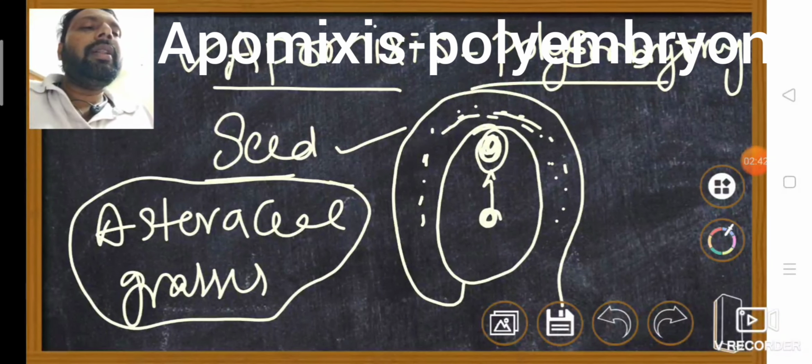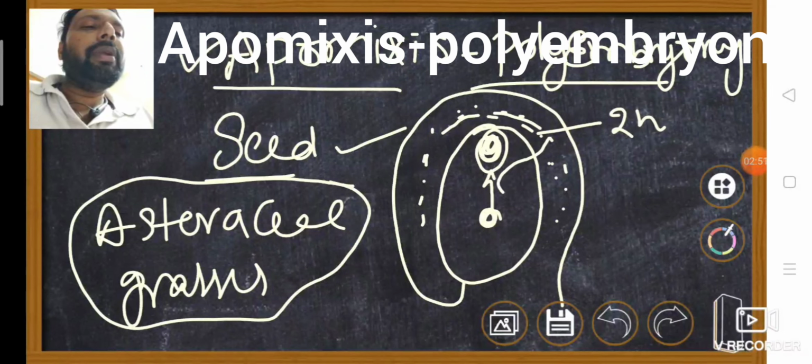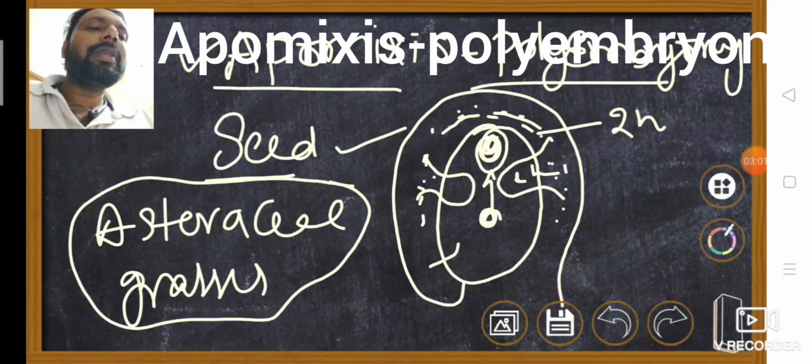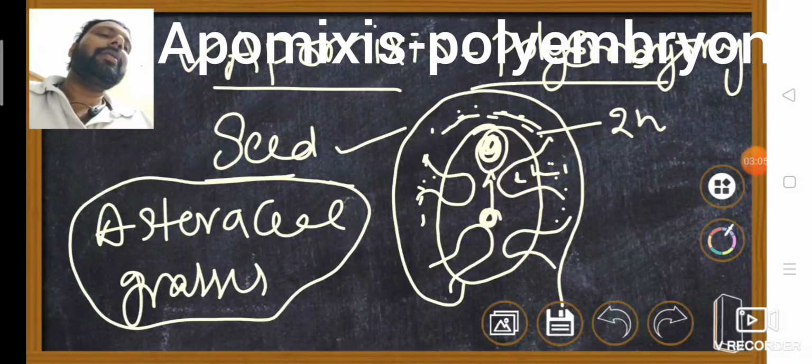Here the nucellar cells are diploid in condition. Those diploid nucellar cells are entering into the embryo sac like this, and form embryo-like structures. So many embryos are forming.